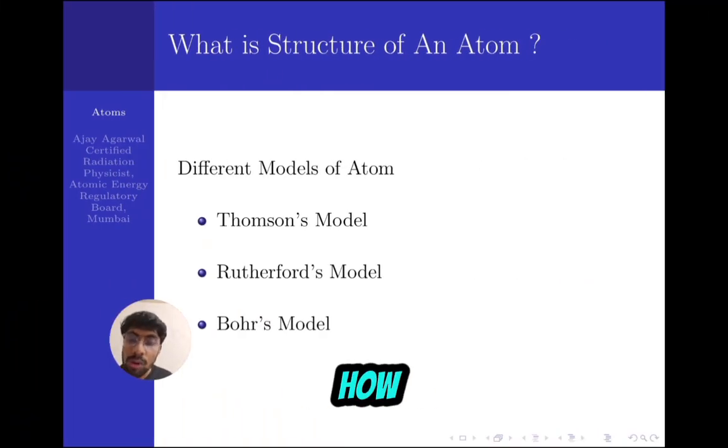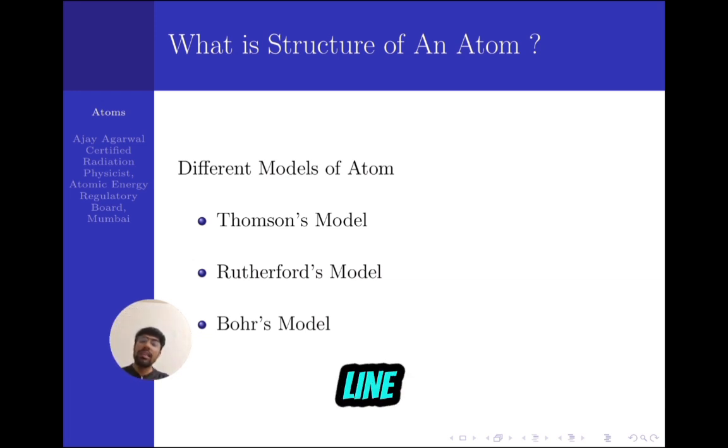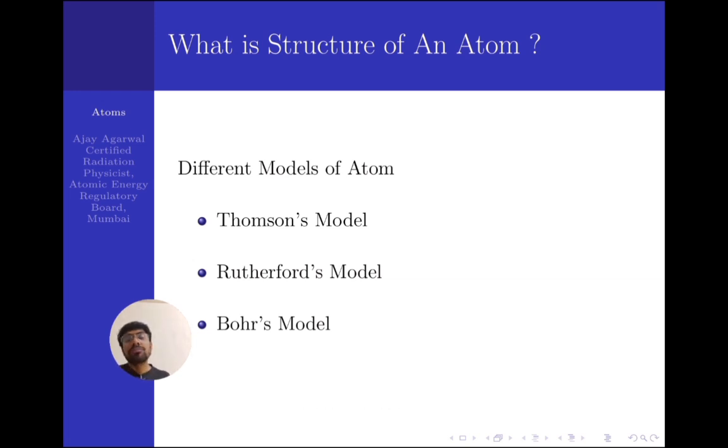Scientists were worried about what the structure of the atom actually is, and how we are getting line spectra. They were worried about the internal structure of the atom. So many scientists came up with different models of the atom. The different models are the following. First was the Thomson model, the second was the Rutherford model, and the third was Bohr's model, which was a pretty successful model compared to the previous two models.